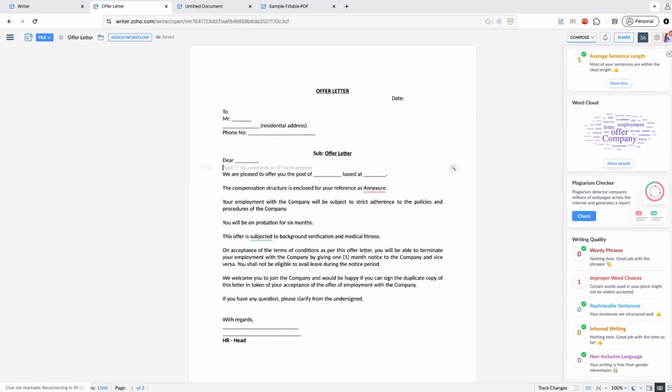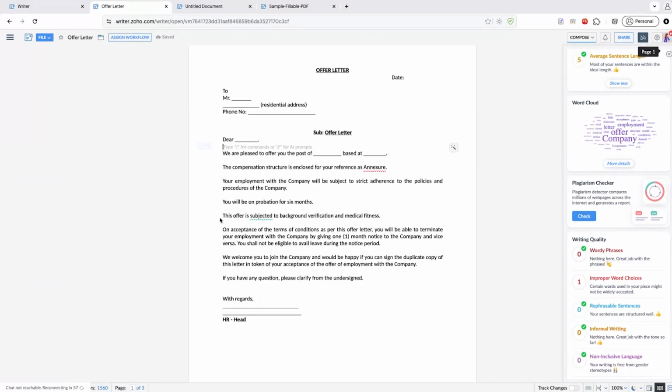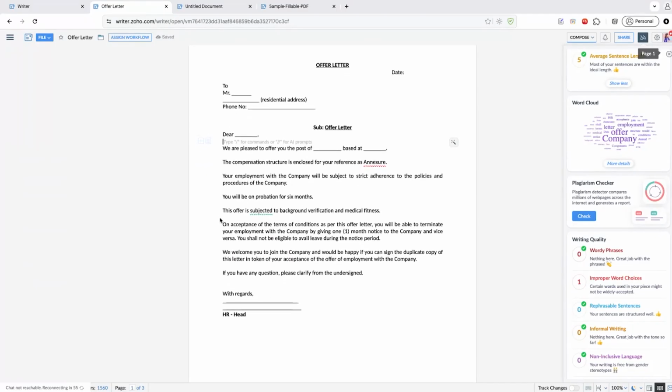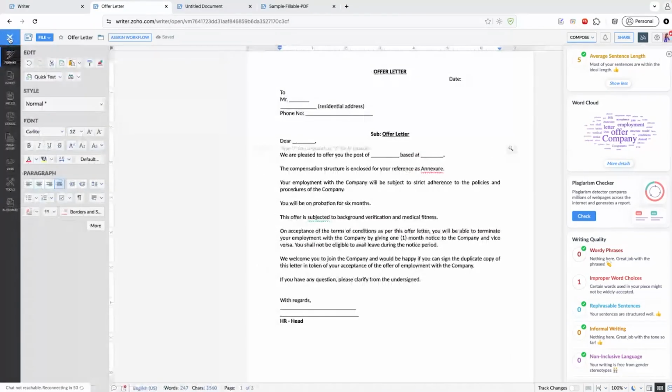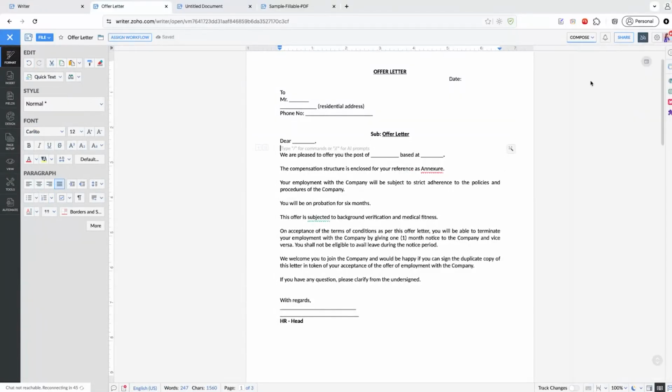All right, and continuing here. That's how the Zia action works. And from there, this is the left pane where all the editing takes place. You have your format, insert, fields, and all your menus available right here. We actually divide Writer into 3 different segments: compose, review, and distribute.